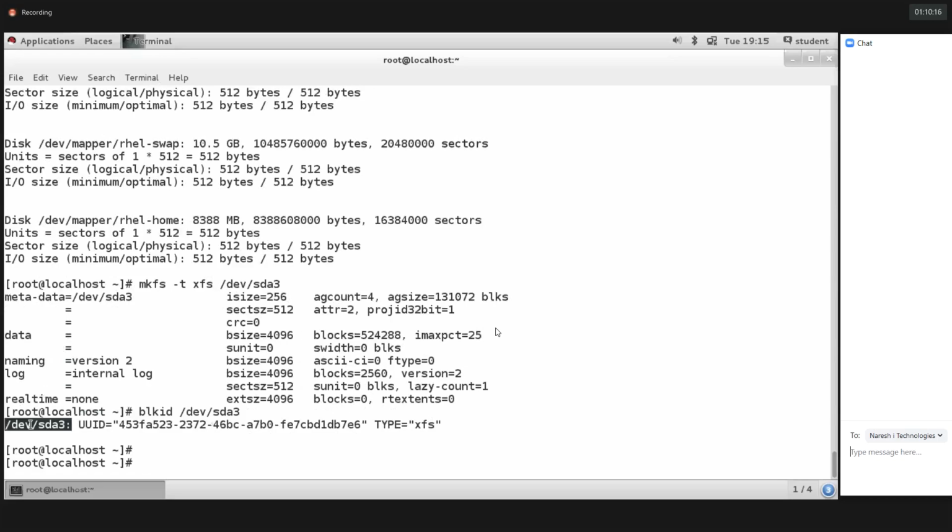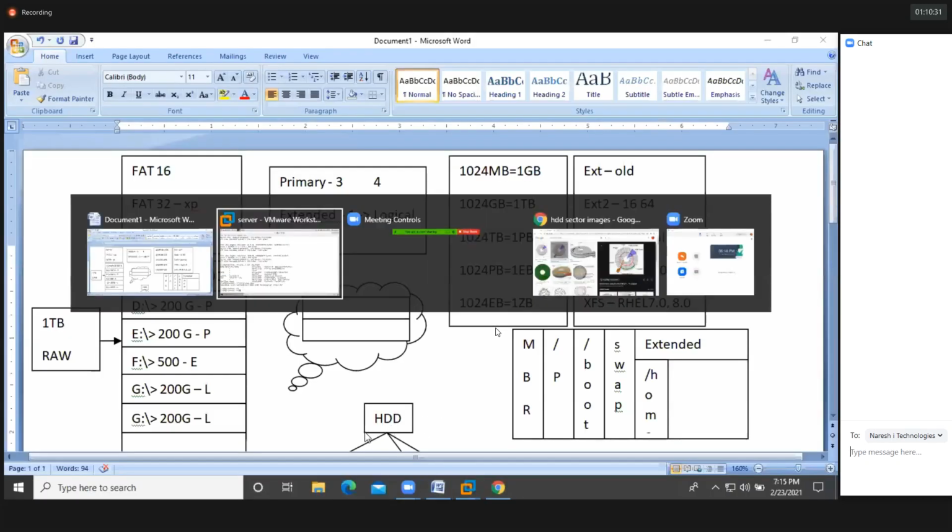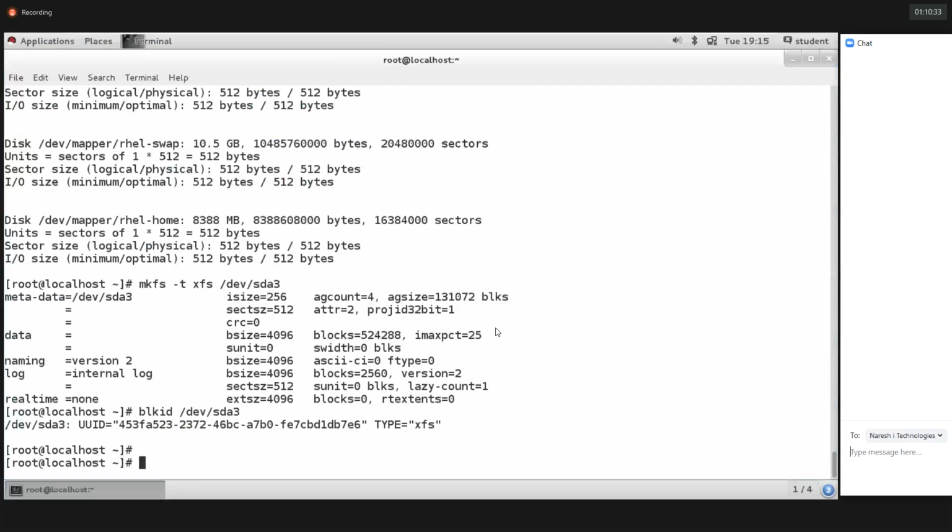So there's a partition named SDA3 and it has a UUID, a Universal Unique ID. Each and every device has one Universal Unique ID to identify the device. And the type of the partition is XFS. Got it, guys? So which command do I need to use? blkid. Otherwise, you can also use parted.